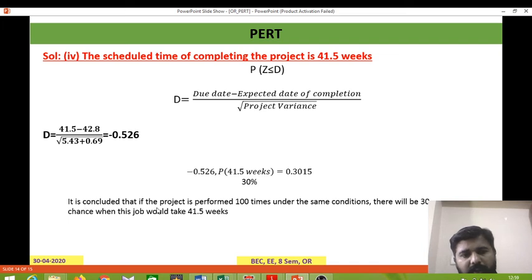So it concludes that if the project is performed 100 times under the same conditions, there is about a 30 times chance that the job will take 41.5 weeks.